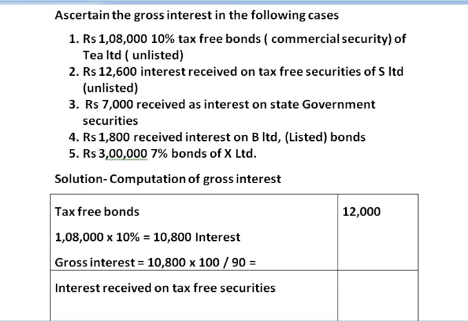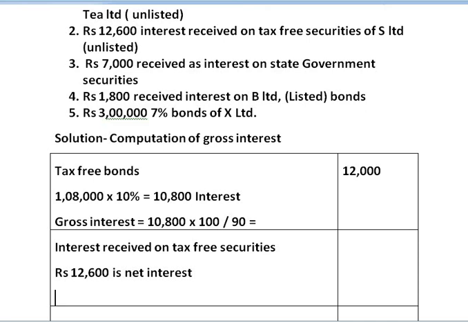Interest received means it is the net interest that is received by the assessee, and we are given the amount here at rupees 12,600. So rupees 12,600 is the net interest.